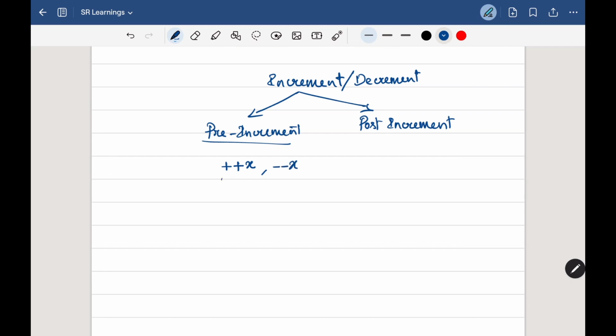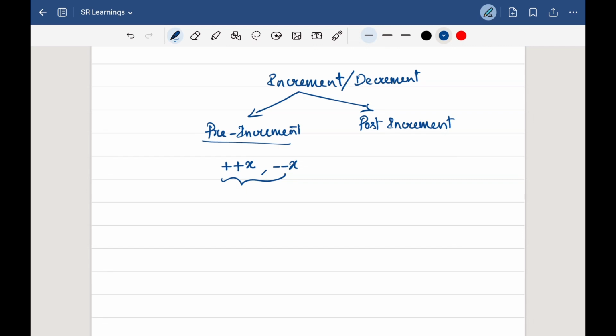This is nothing but decrementing or incrementing by 1 unit in the manner of pre-decrement or pre-increment, and I will tell you how it works. In this case, the variable is incremented or decremented before its value is used in an expression.